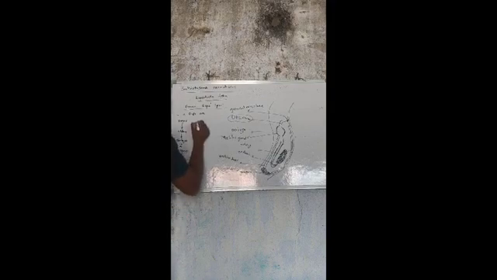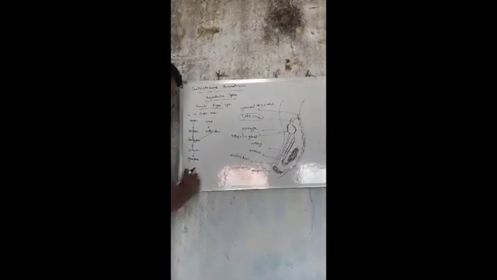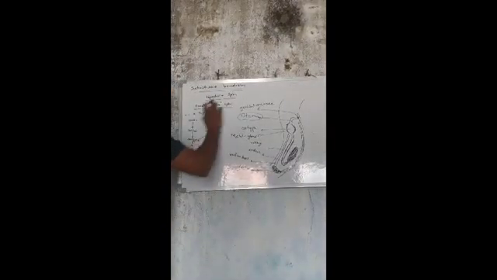Here the vitelline glands and the vitelline duct: the vitelline duct opens to the ootype. This is the female reproductive system.